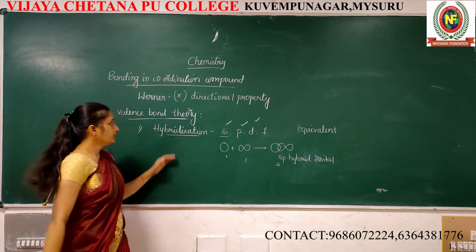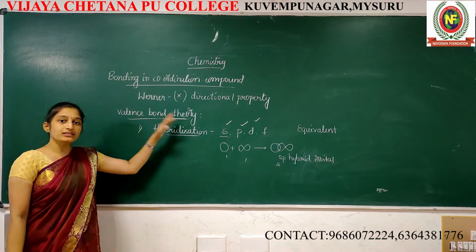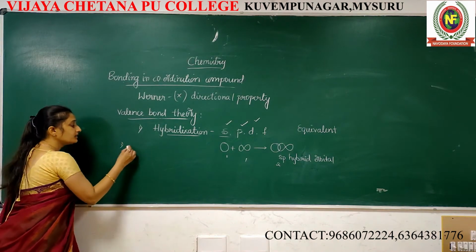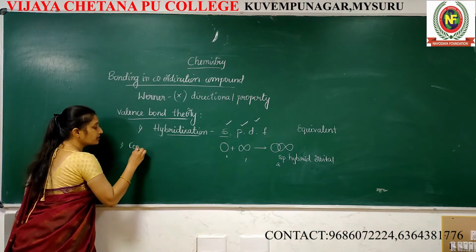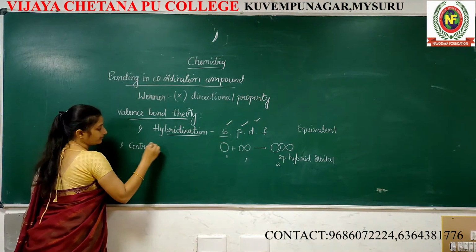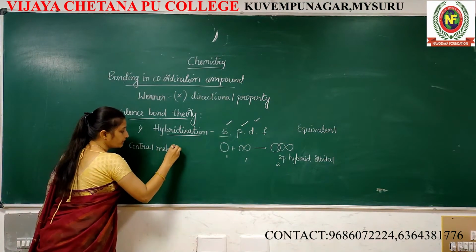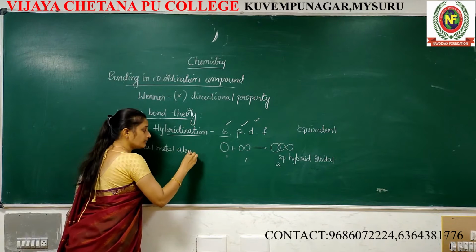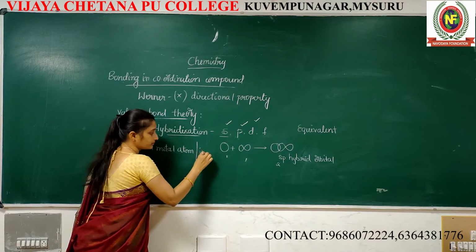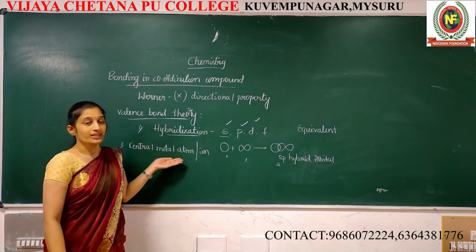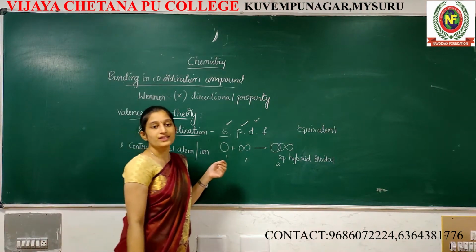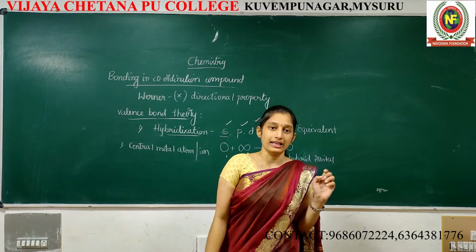In valence bond theory, the central metal atom or ion is used. Why am I using both? Atom means oxidation state 0, there is no loss of electron.